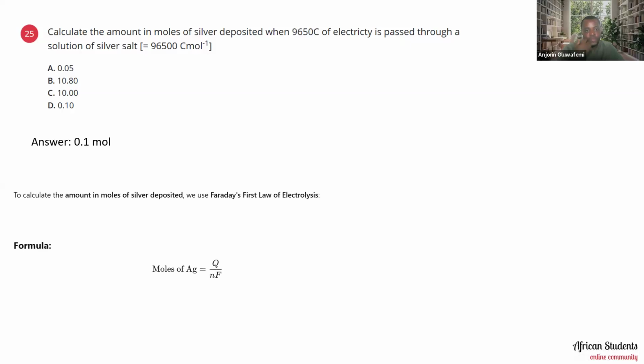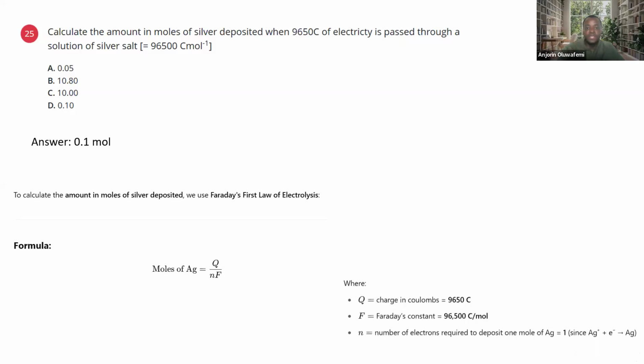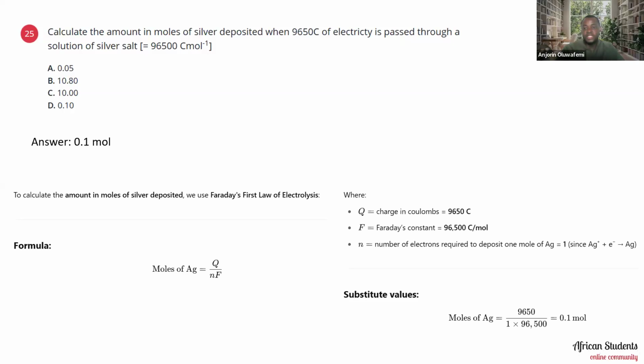The reason why we chose that is because the formula is moles of silver equals the quantity of electricity over the number of electrons times the Faraday constant. Q is the charge in coulombs, which is 9,650. The Faraday constant is 96,500. The number of electrons required to deposit 1 mole of silver equals 1, since Ag+ plus 1 electron gives silver, which is deposited. So when you substitute these values, you end up having 0.1 mole, which is the answer there.